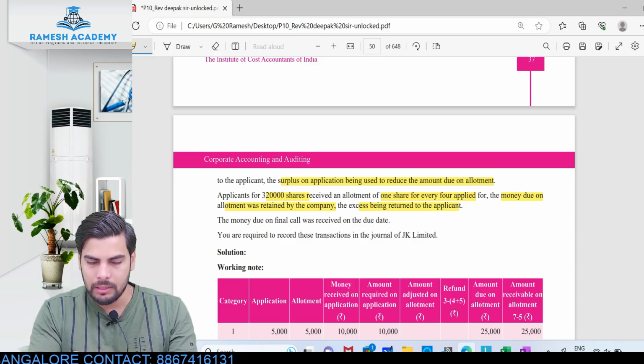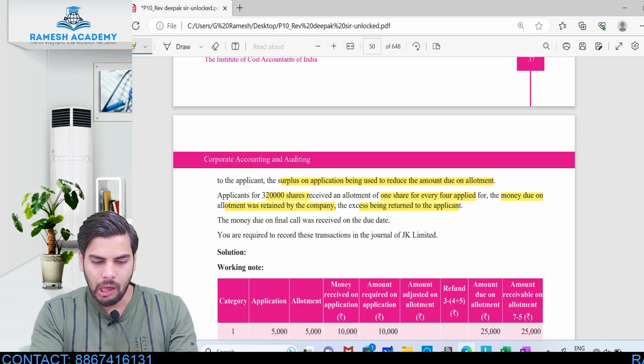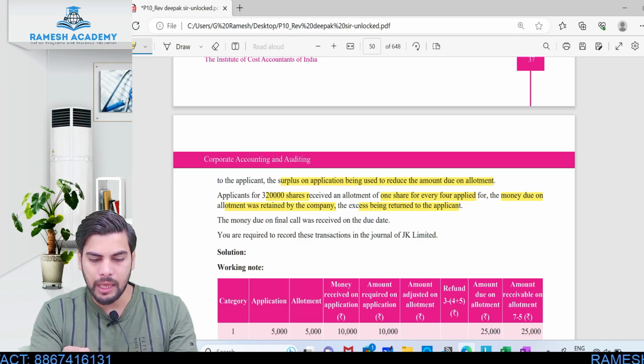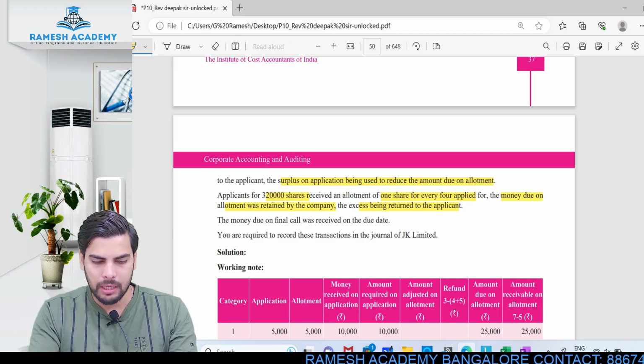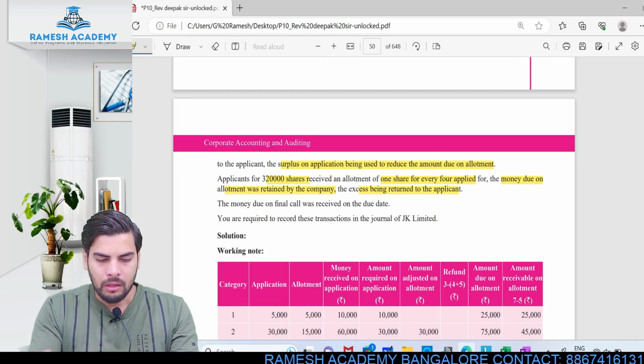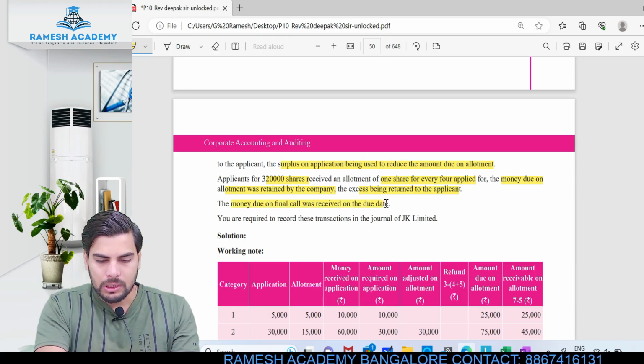Read this statement carefully. What are they telling? The money due on allotment was retained by the company, the excess being returned. They are not talking about further adjustment towards first and final call. So whatever excess application money is received, the company will adjust it towards the allotment stage. After adjustment, if there is still some surplus amount left over, the company refunds it. The money due on final call was received on the due date.